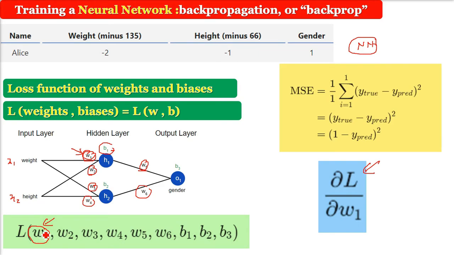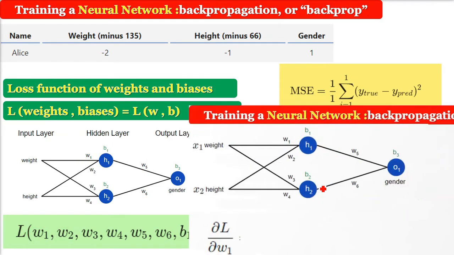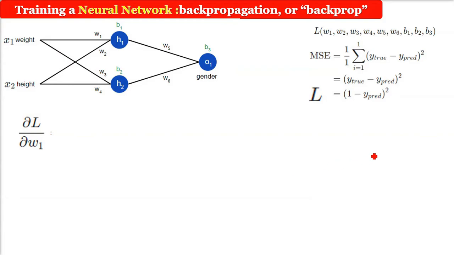So when we are working with W1, the others can be assumed to be constant. That is why, in order to make this loss function, we need a partial derivative. I hope you got the idea why we are using partial derivatives, because there are so many variables, W1 to W6, B1 till B3.